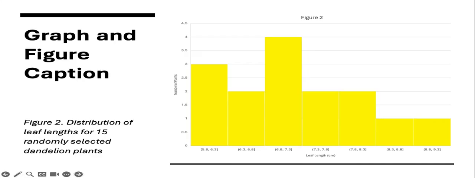This histogram shows the distribution of leaf lengths for 15 dandelion plants. You can see that most leaves are near the mean of 7.2 centimeters, while very short and very long leaves are rare. This supports the idea of stabilizing selection, where intermediate traits are favored.